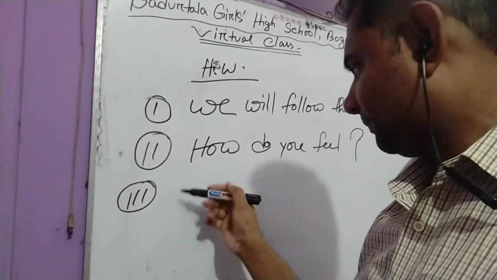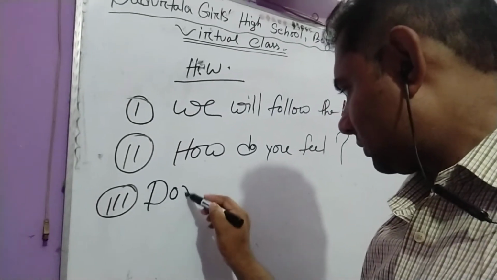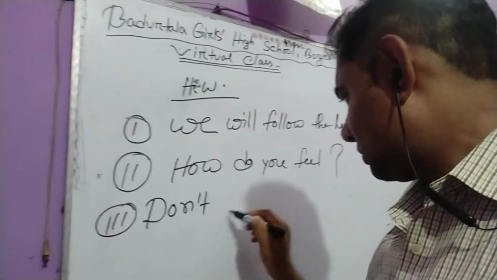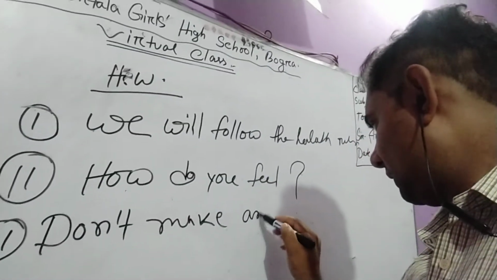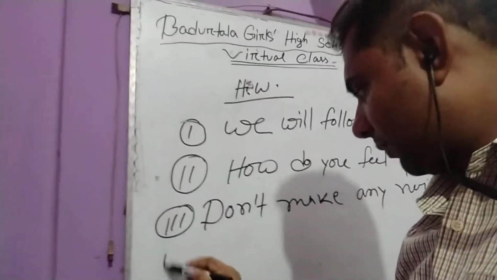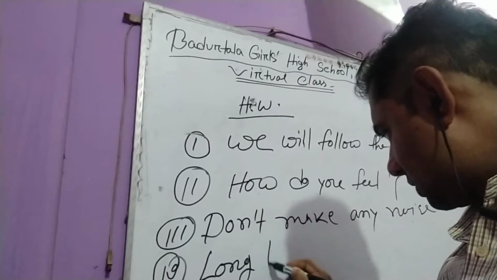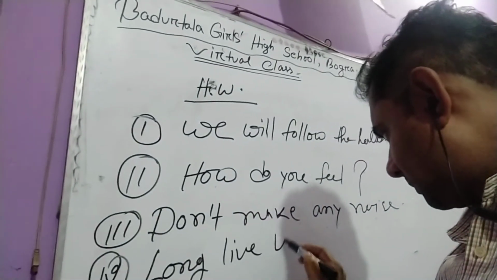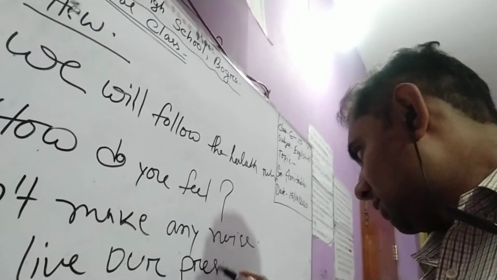Number 3, don't make any noise. Number 4, long live our president.